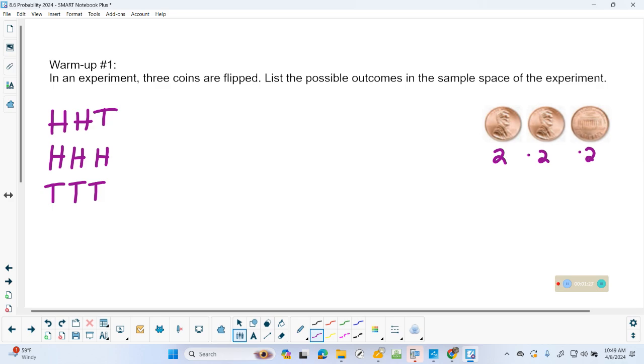I've only got 3 listed. What are some other possibilities? Heads, tails, heads, I think I heard. What else you got? Tails, tails, heads, from Grant. What else you got? Tails, heads, tails. 1, 2, 3, 4, 5, 6, 7. What's the last one?